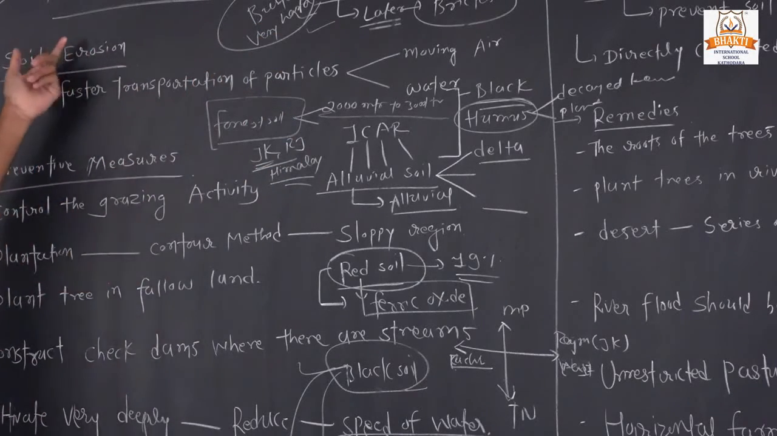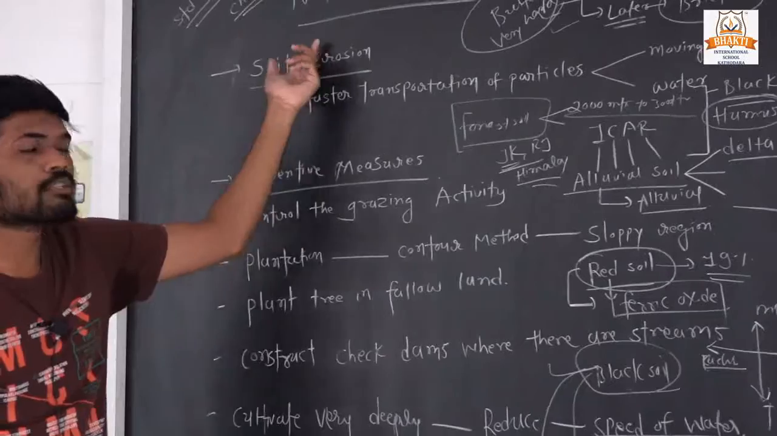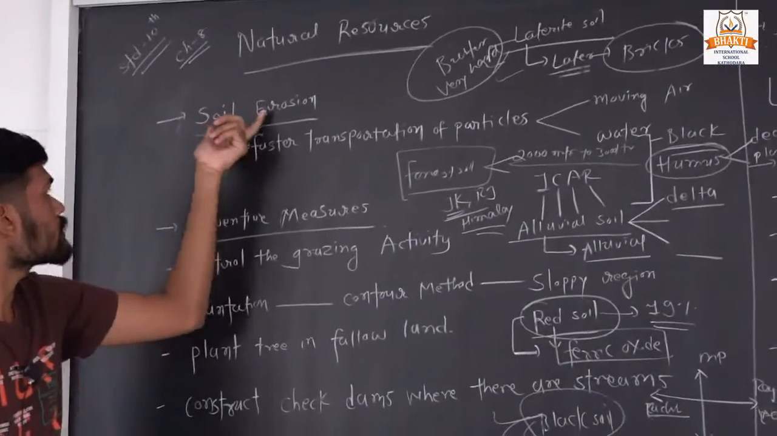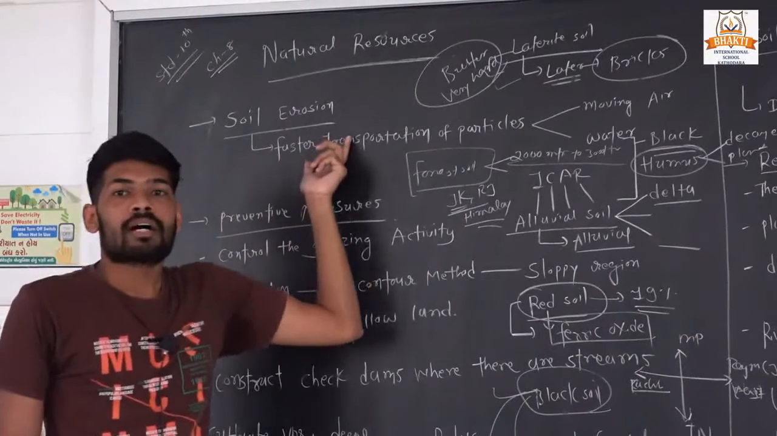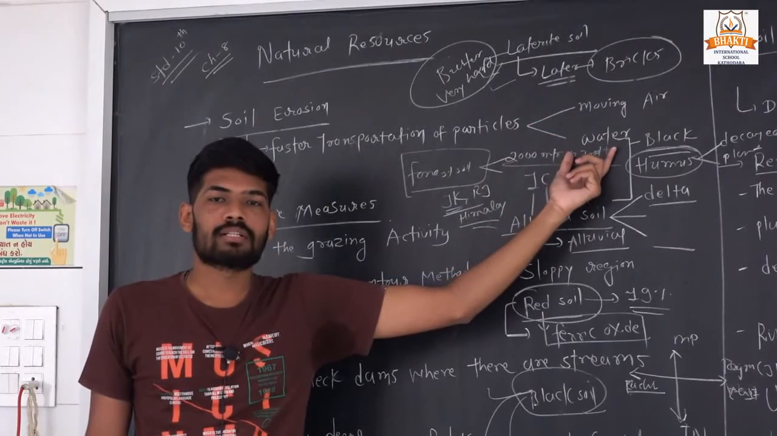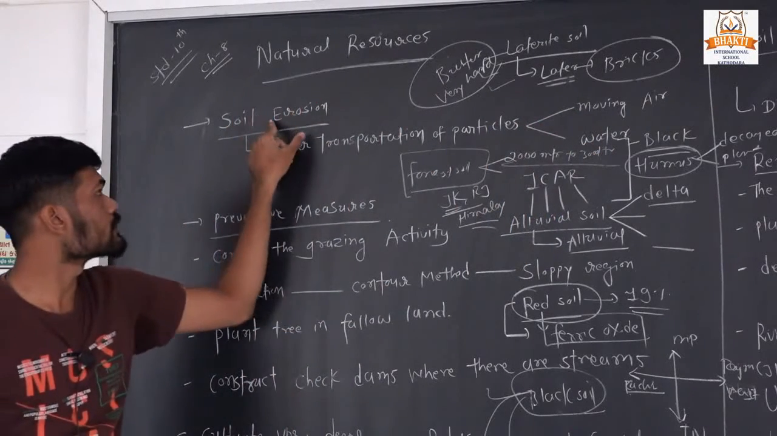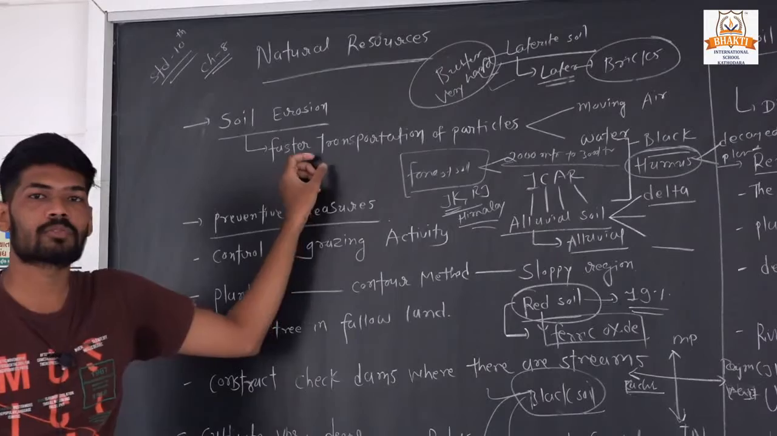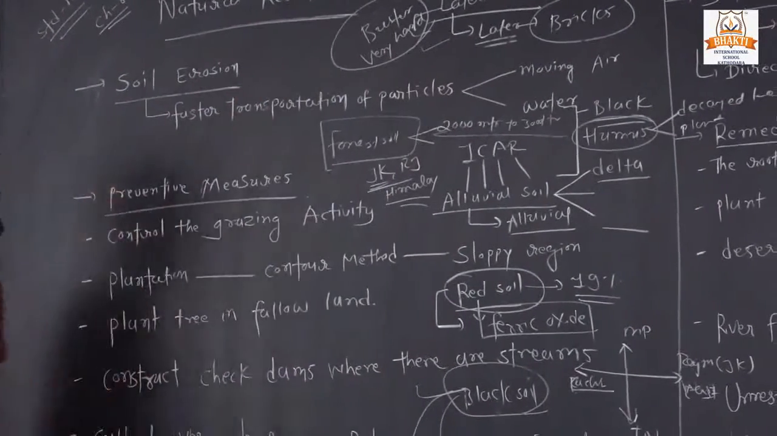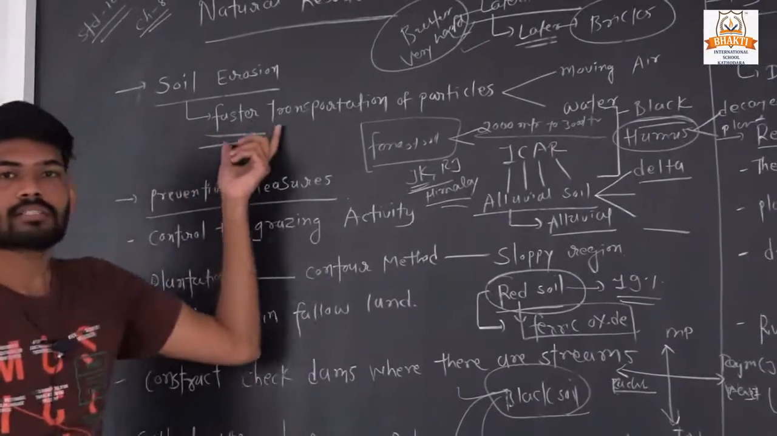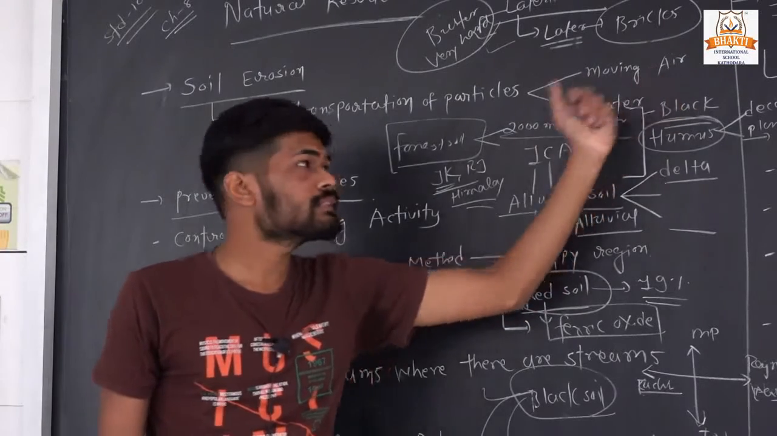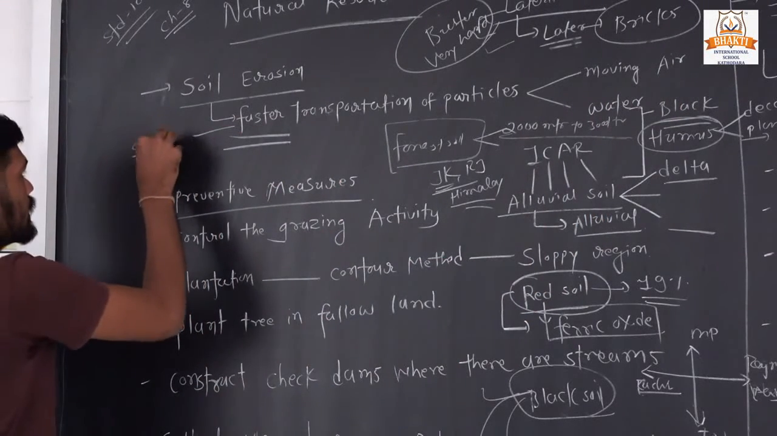And the next one is soil erosion, and the preventive measure of soil erosion is soil conservation, okay. So we will see one by one. What is soil erosion? Faster transportation of soil particles from one place to another place is called soil erosion, okay. In other words, faster transportation of particles through moving air and water, which reduces soil fertility.